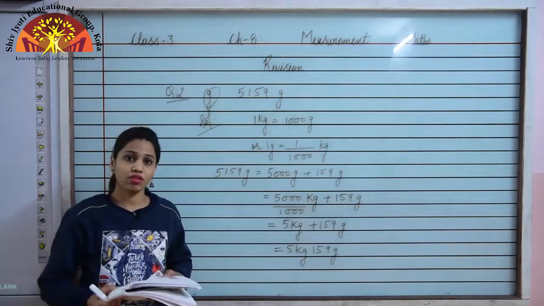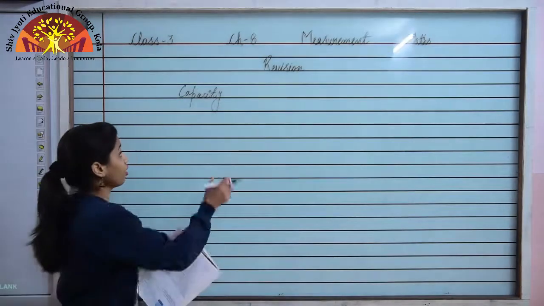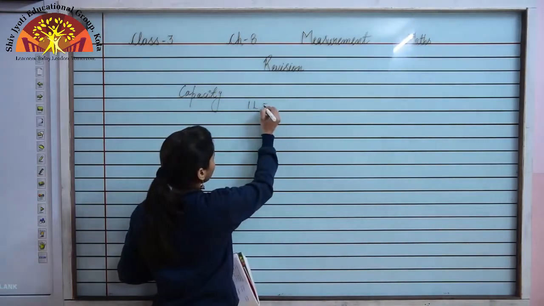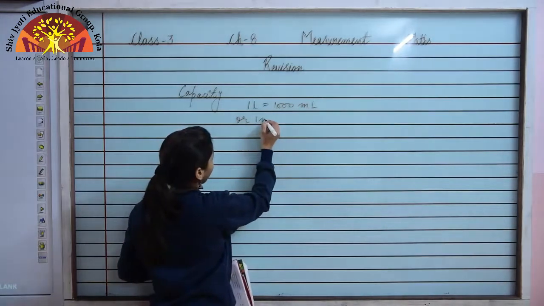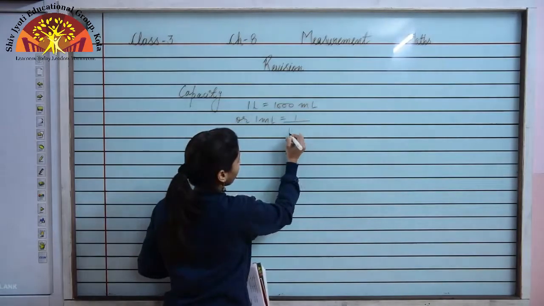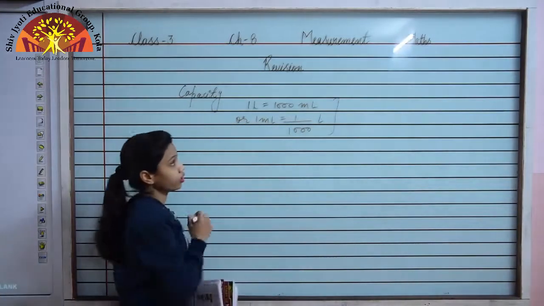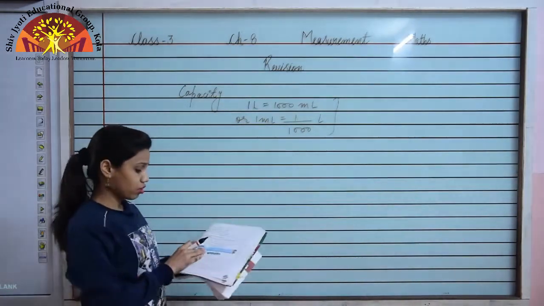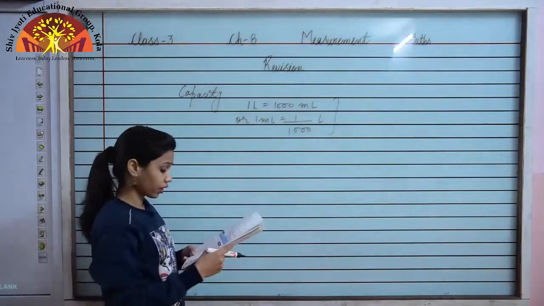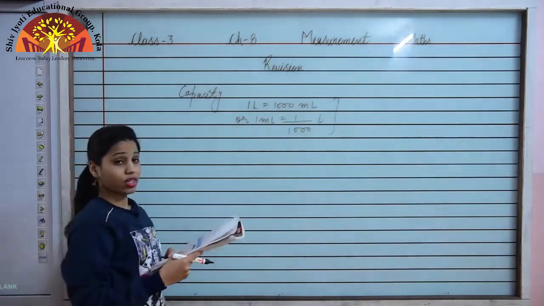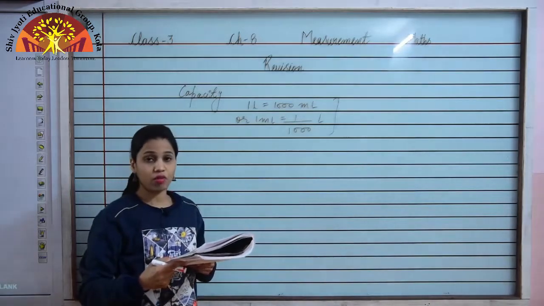Now let us see the conversion of capacity. In capacity, as you all know, 1 liter is equal to 1000 ml or 1 ml is equal to 1 upon 1000 liter. So we are going to make use of these two during the conversion of capacity. Now please open exercise 8.4 given on page number 115 of your book. Let us quickly see question number 1. Put the correct sign greater, less or equal to in the box.